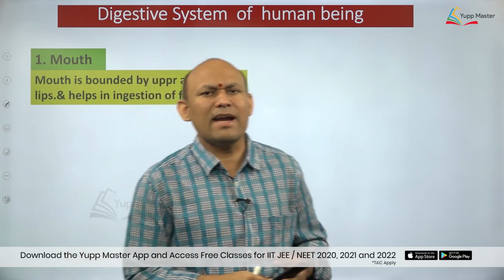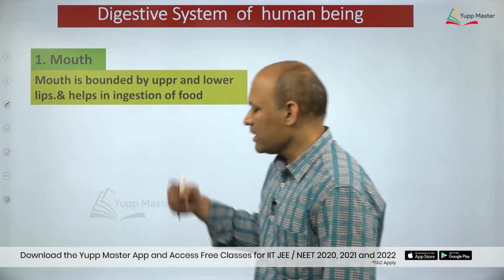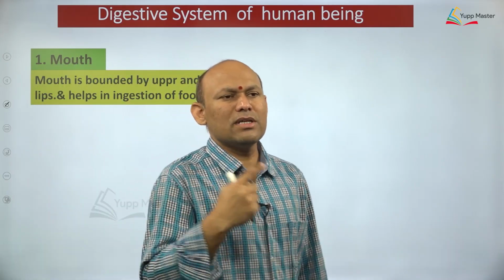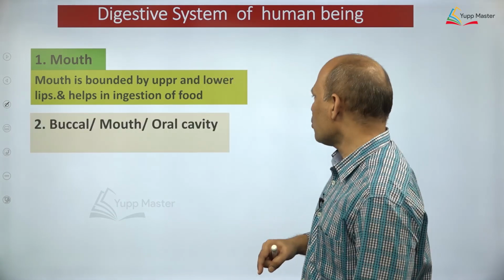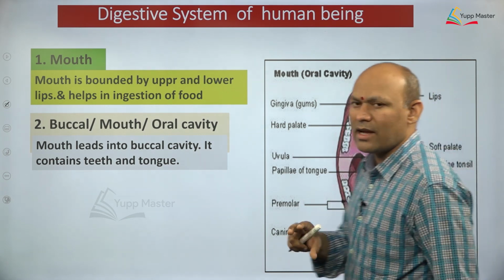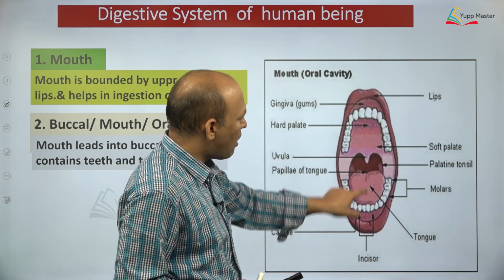Anterior opening of the alimentary canal is called what? Mouth, dear students. See, you see my mouth, are you able to see? Yes, mouth is bounded by what? Mouth is most important, dear students. Here this is the mouth, right? So mouth is open over here. So, mouth is bounded by what?